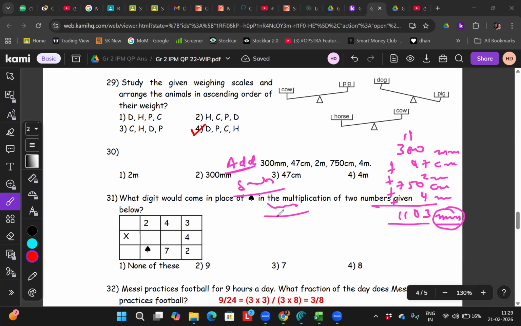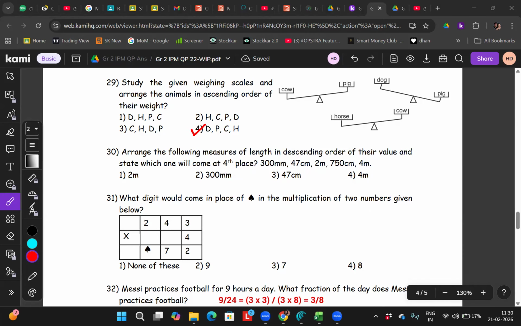How can you compare 4 meter with 750 centimeter? How can you compare 47 centimeter with 2 meter? How can you get millimeter into this? Not possible, right? So if you want to compare, okay, suppose we have an exam, a maths exam. I'll give you a math exam.